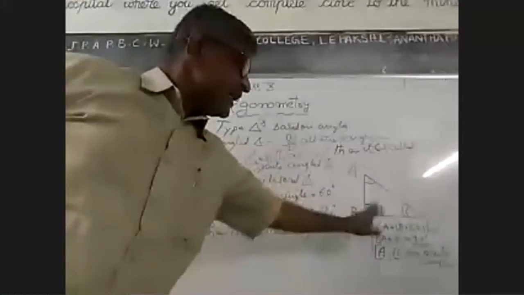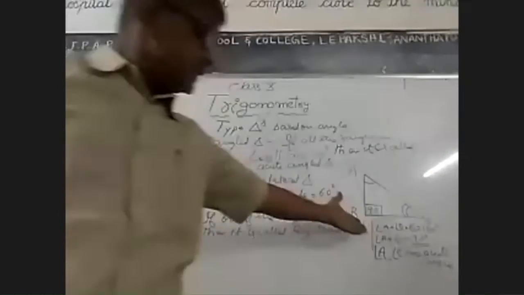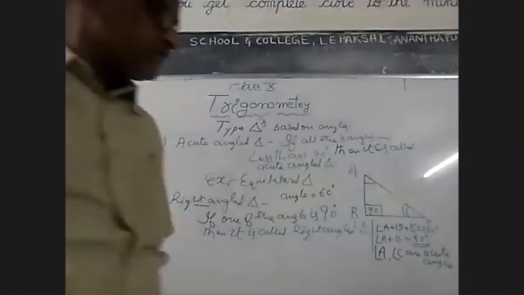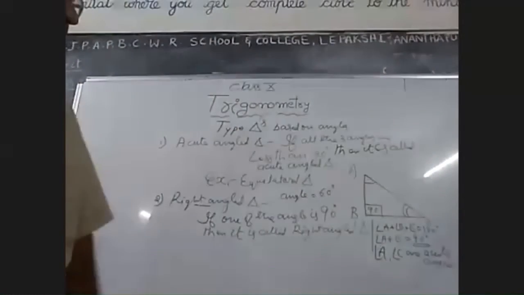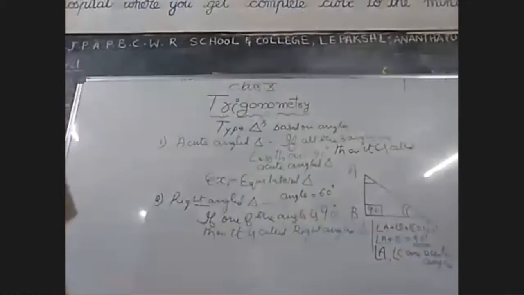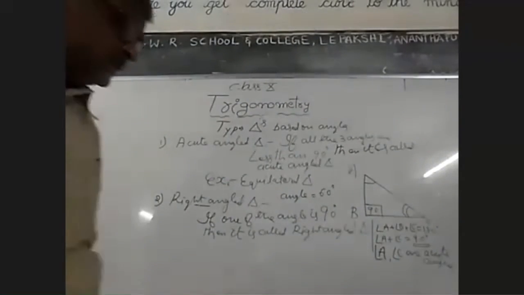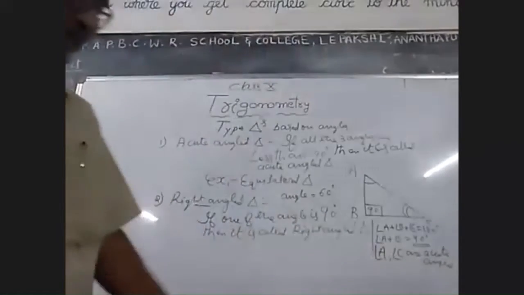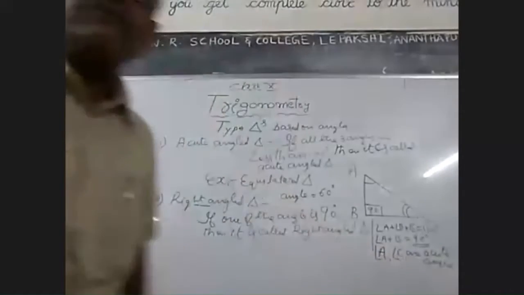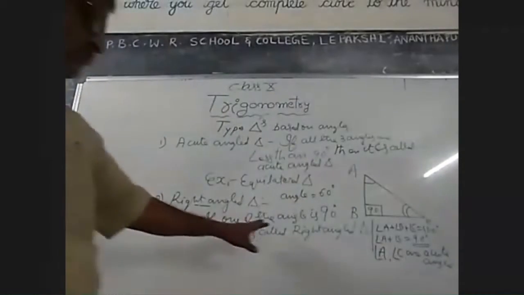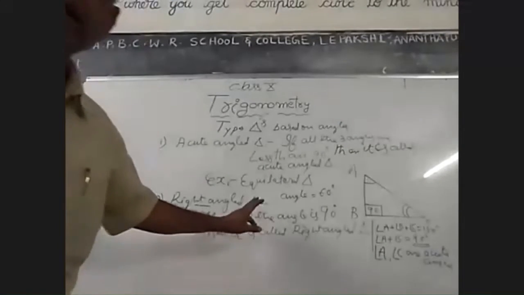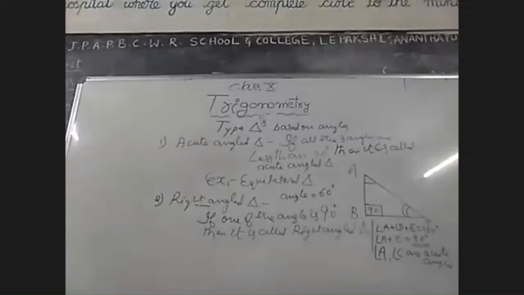So in a right angle triangle, only one angle is 90, because you see here one angle is 90. Therefore, the sum of angles is 180, so automatically the sum of the other two angles is equal to 90 degrees. Therefore, if A is 50, then C is 40. If A is 20, C is 70 degrees. So only one angle is 90, then it is called a right angle triangle. So you note all these things.